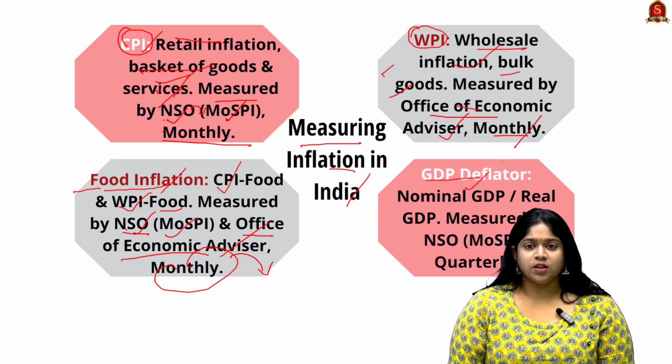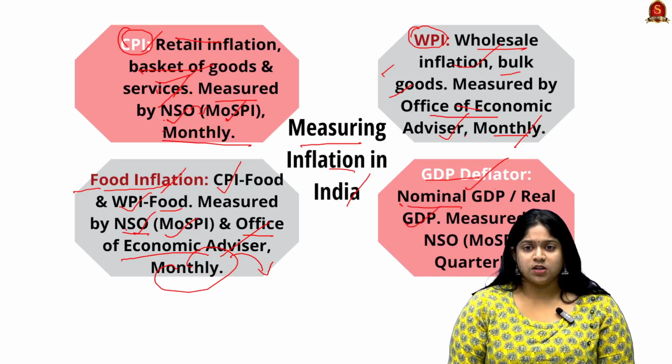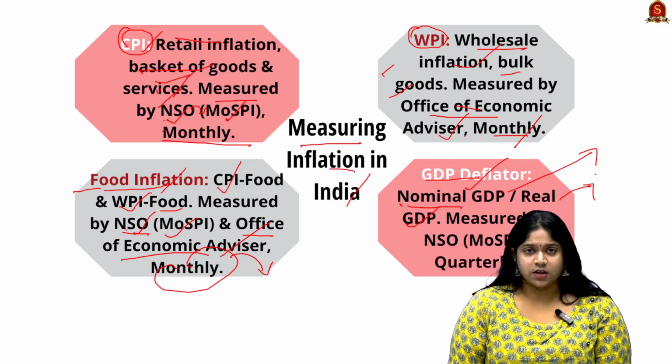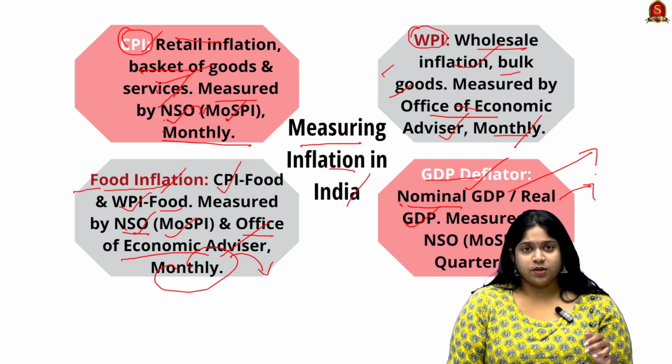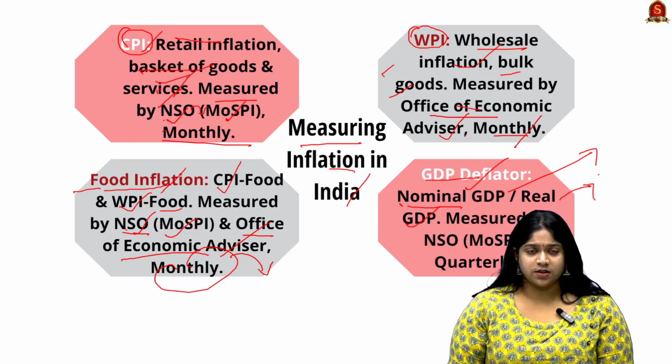The next measurement is the GDP deflator. Here it finds the ratio of the nominal GDP and real GDP. Nominal GDP is the GDP measured at current market prices, and it doesn't take inflation into account, whereas real GDP is calculated with a base year, taking inflation into account, and it is compared with the constant prices from the base year.